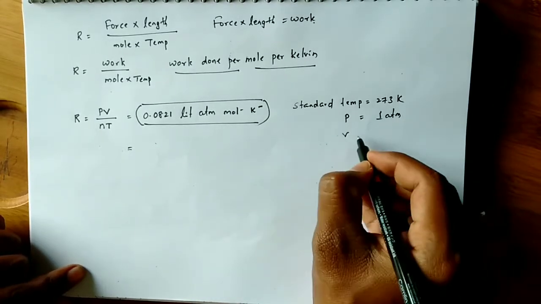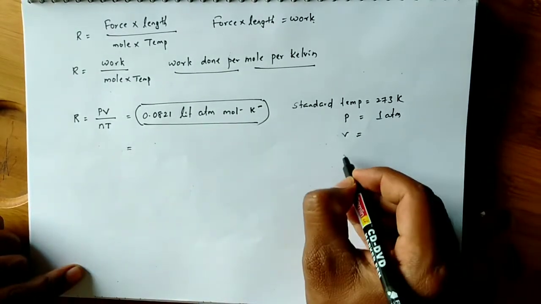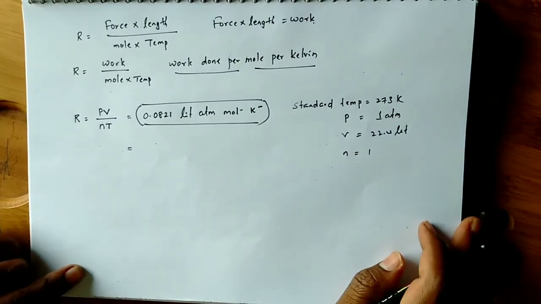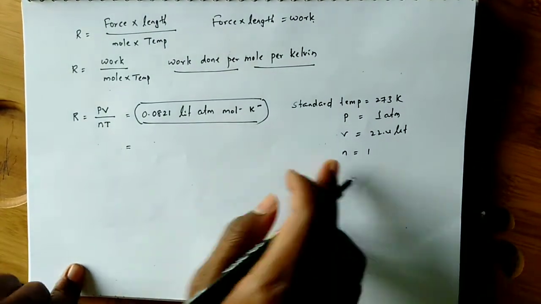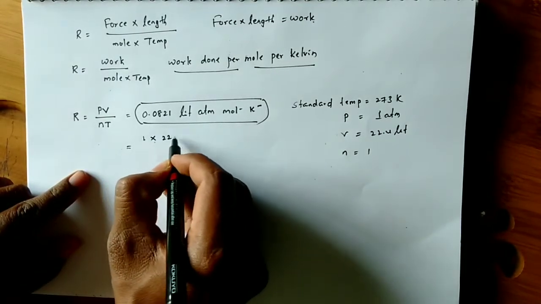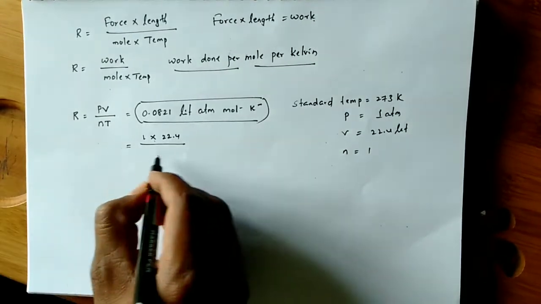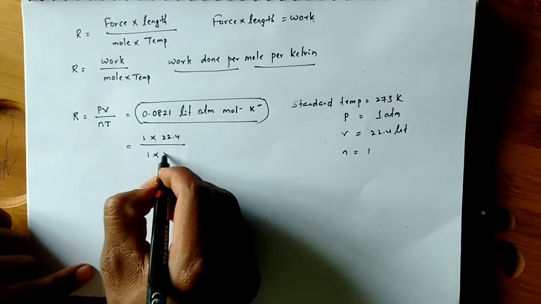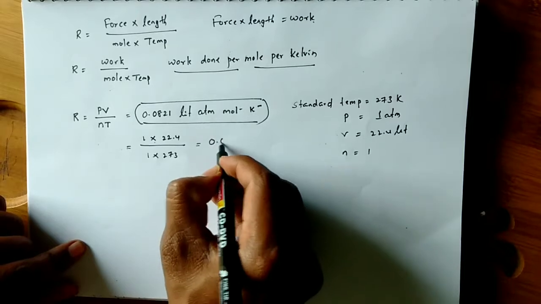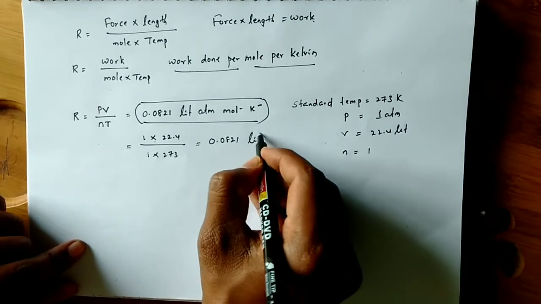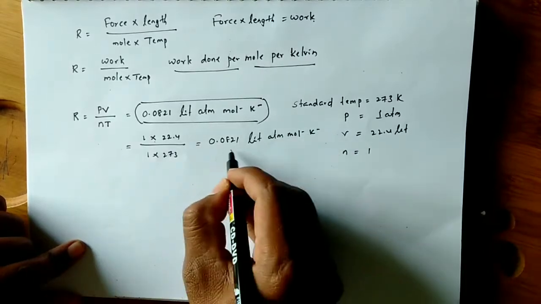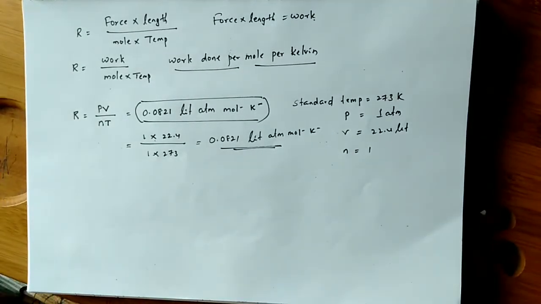How much volume does 1 mole of gas occupy? 22.4 liters at STP. So if I substitute all these values, pressure 1 atmosphere, volume 22.4 liters, number of moles 1 and temperature 273 kelvins, it equals 0.0821 liter atmosphere per mole per Kelvin. Like this I got this value.